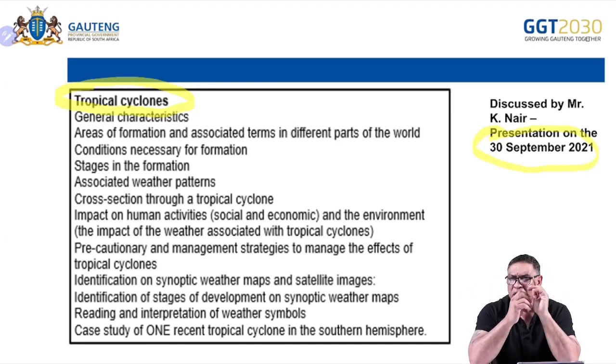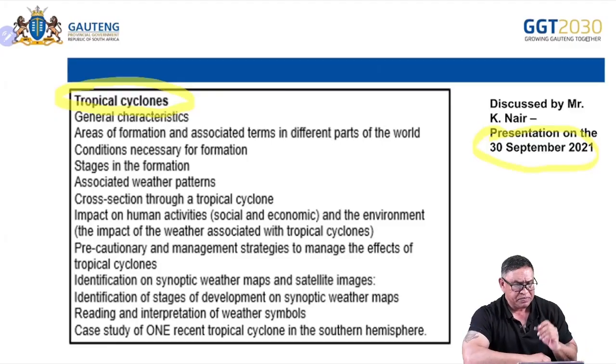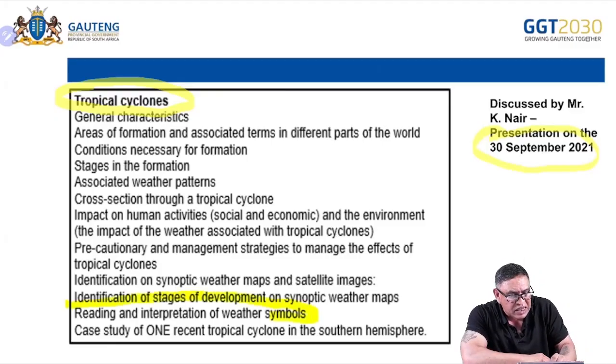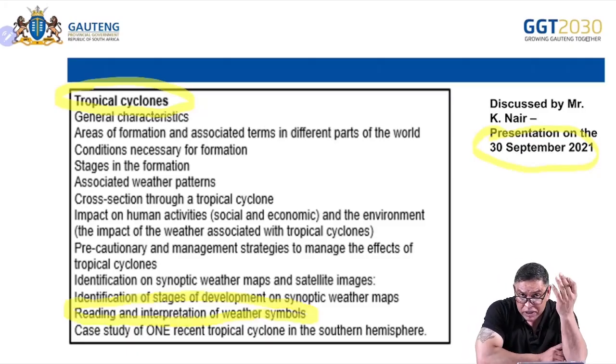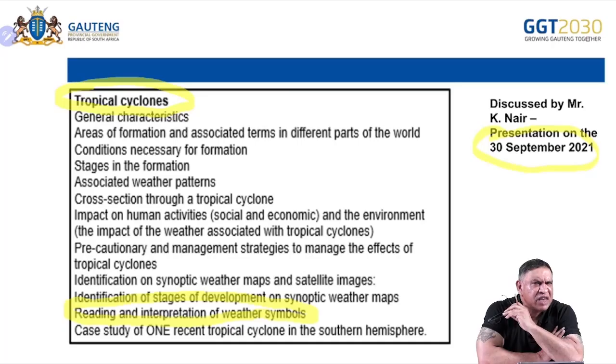But what we're going to focus on here is this little section. And many learners and teachers have come up with areas that they feel there will be challenges. How do we see these tropical and mid-latitude cyclones on a synoptic map?